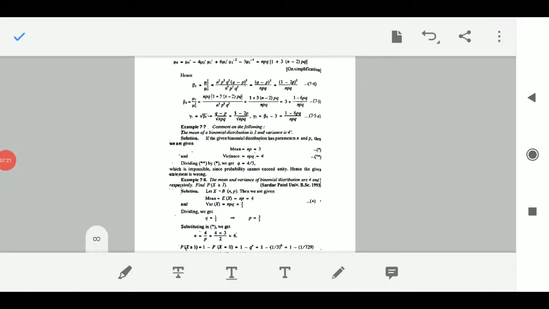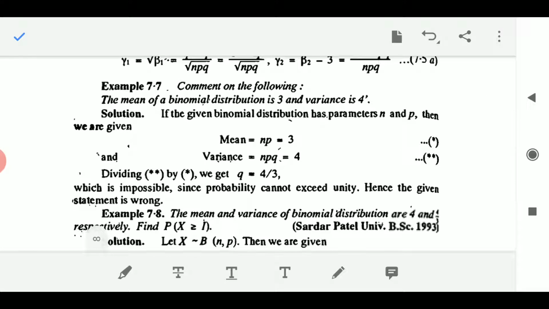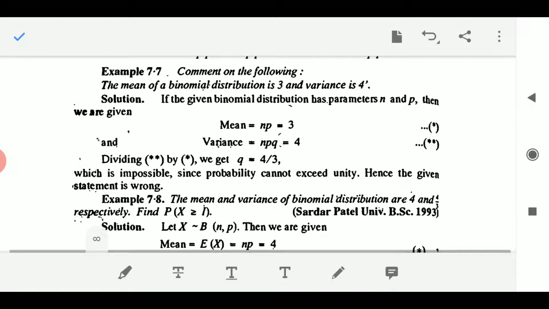Let us discuss the example here. Example 7.7. Comment on the following. The mean of a binomial distribution is 3 and the variance is 4. We have to comment on this statement. One binomial distribution is there, and its mean they are saying is 3 and its variance is 4. Let us see what happens.